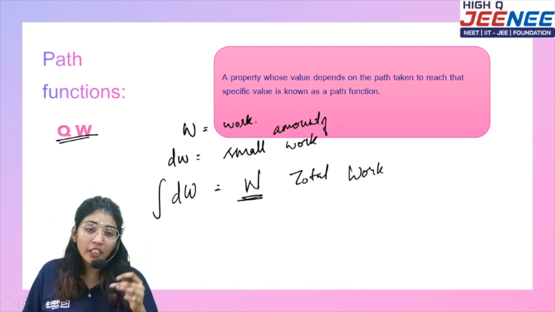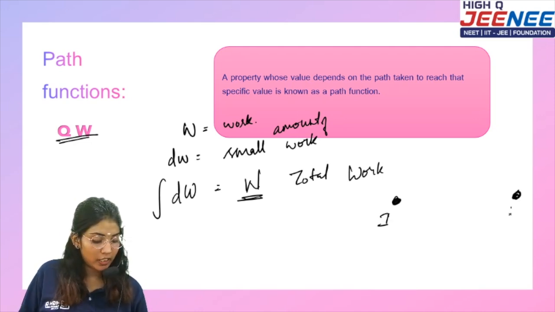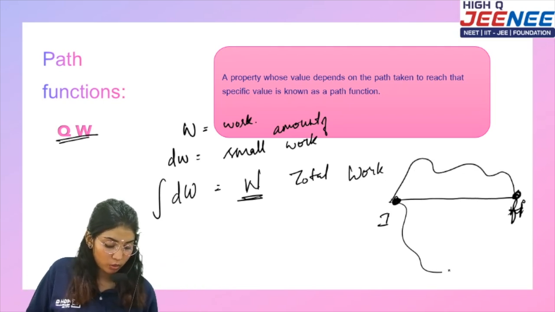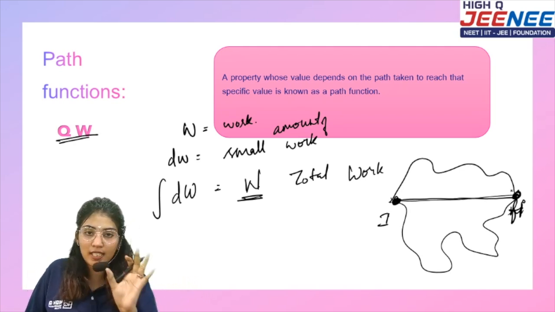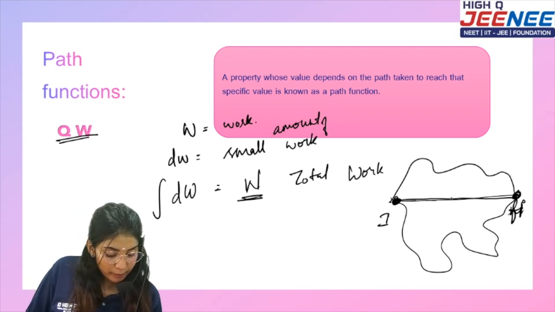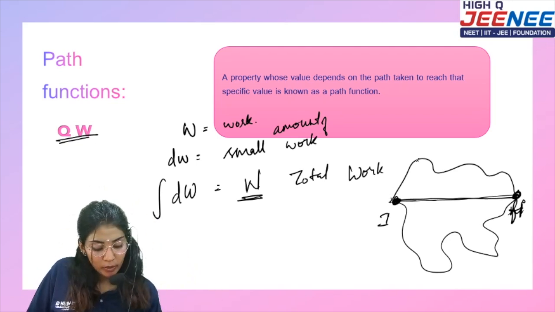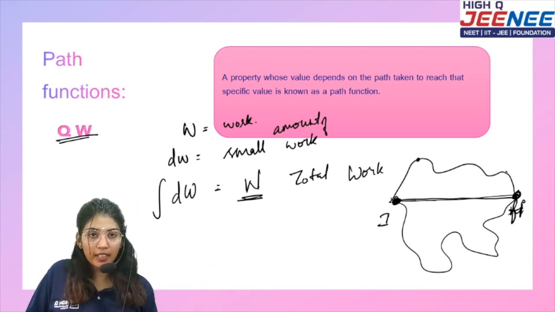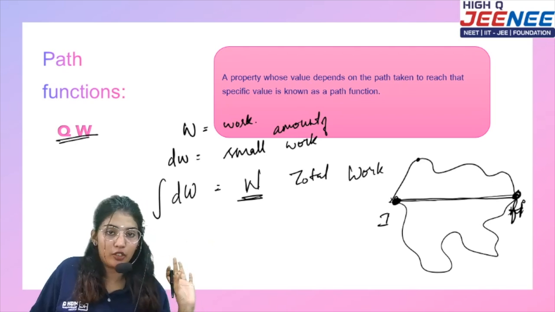Now suppose there is a path function. So this is one path: this is the initial state and this is the final state. When going like this, it has a different path. It can go this way as well, it can go this way as well. So it is more or less like distance and displacement. Going this way it has a different distance, it has different properties. At every point it has different values; here it goes up, then it comes down. The value at each step of the path will not be constant, it has different values. Okay?